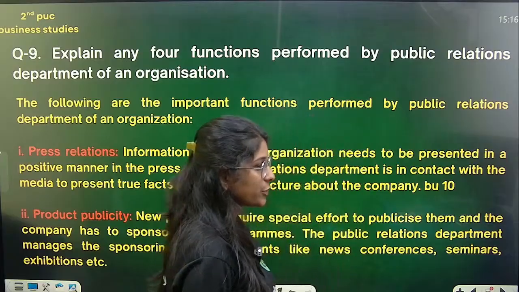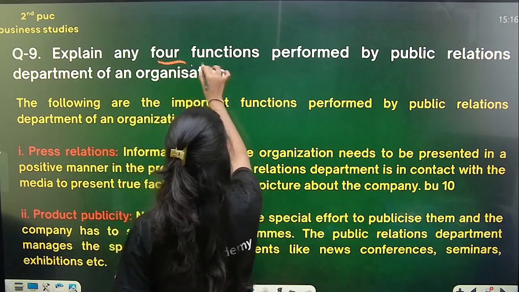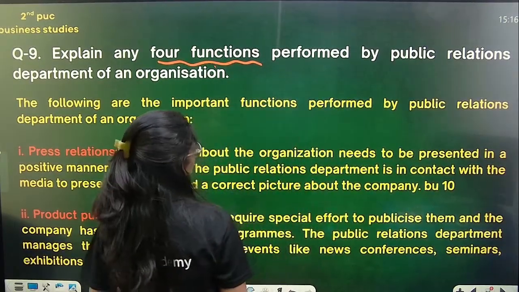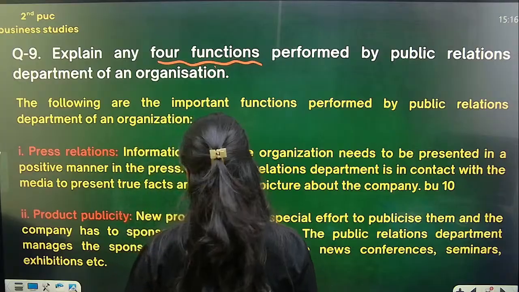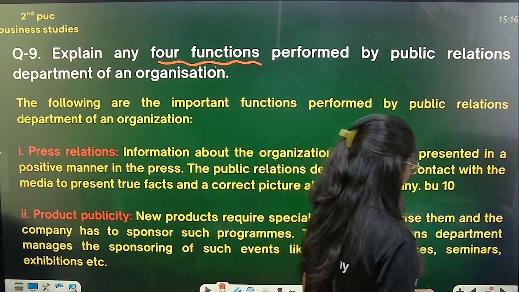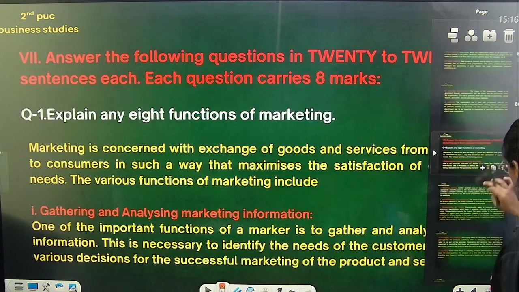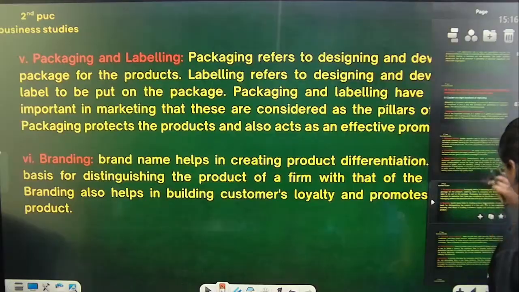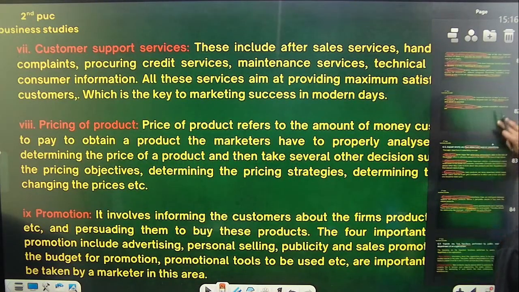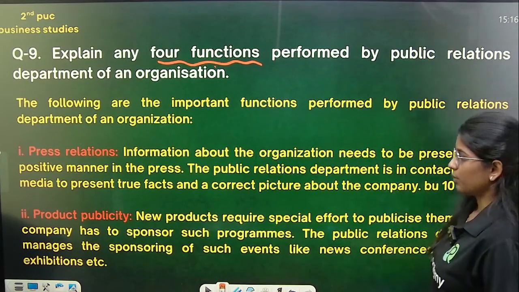Okay, so the last question we can see here is: explain any 4 functions which are performed by the public relations department of an organization. Public relations department of an organization, the 4 functions which are performed by them. So that is the question.